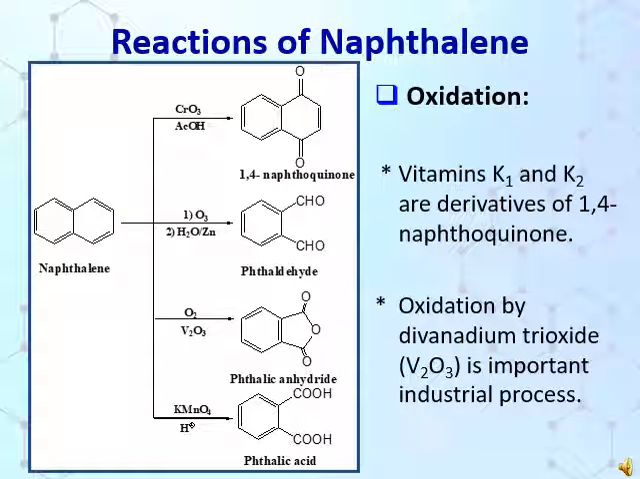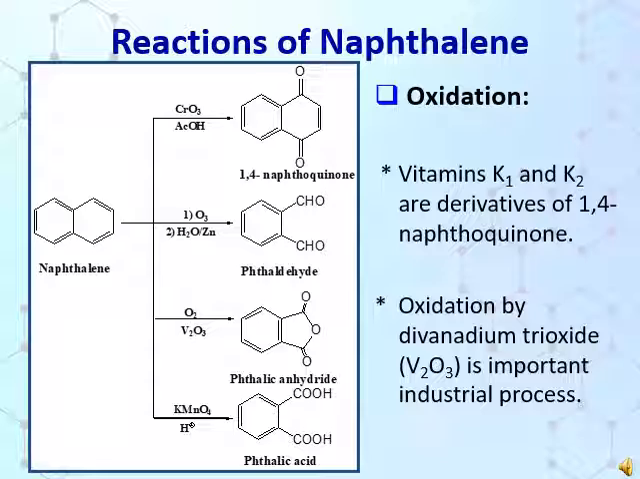Now come to the oxidation reactions of naphthalene. Naphthalene on treatment with chromium trioxide gives 1,4-naphthaquinone. Vitamins K1 and K2 are derivatives of 1,4-naphthaquinone. When naphthalene is treated with ozone followed by hydrolysis, it gives phthaldehyde.